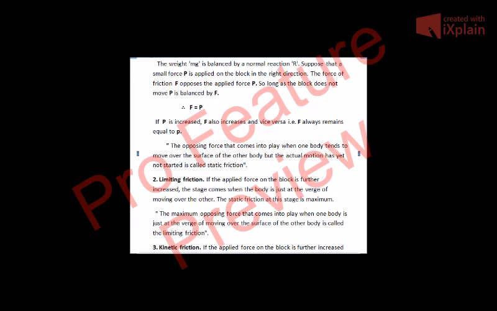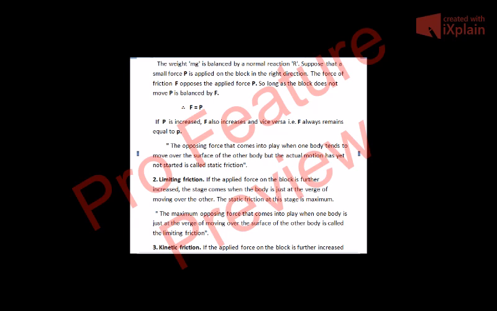The opposing force that comes into play when one body tends to move, because the body has not yet moved, it has just tried to move, when one body tends to move over the surface of the other body but the actual motion has not yet started, is called static friction.